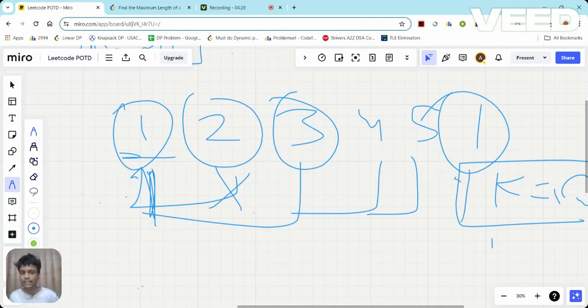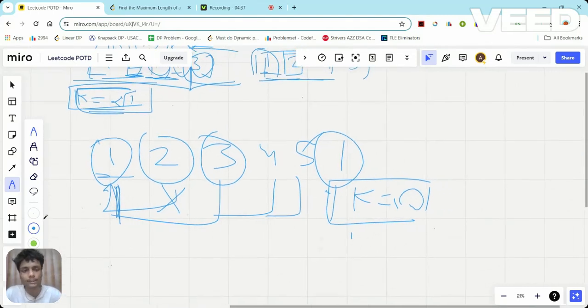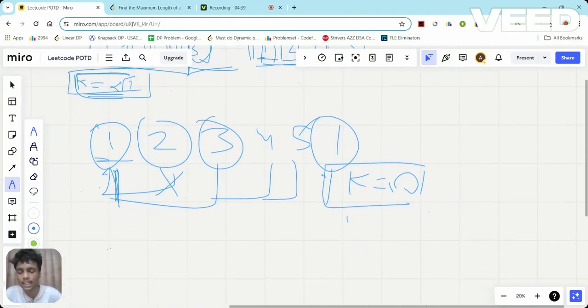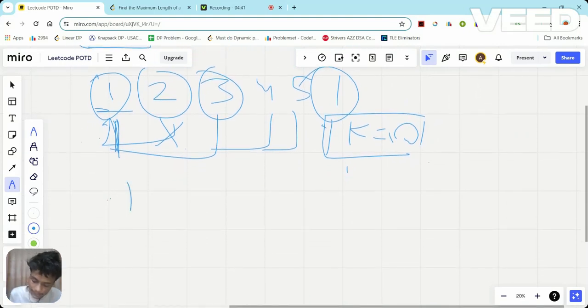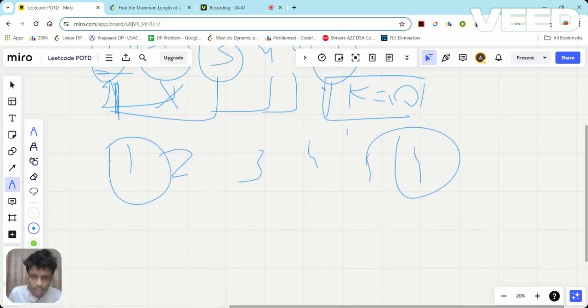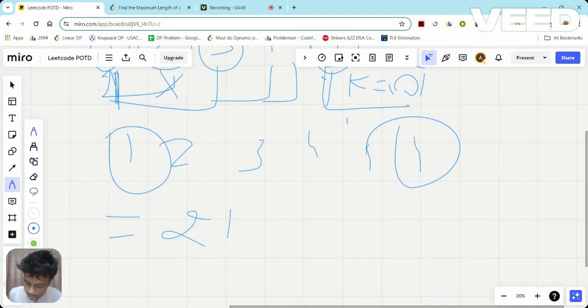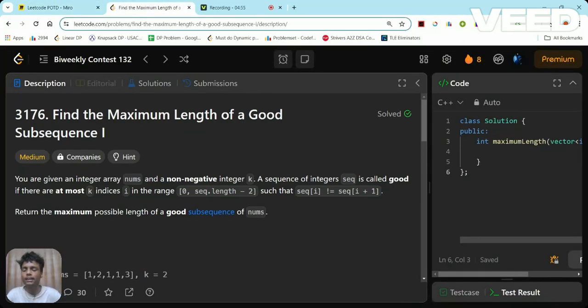So in that case, there is no relation to check k, what is the value of k and all. We need to think about the k when we are going to pick the distinct character, right? So this was the example test case, and in that case, what I am picking is only this one and this one. So the answer would be 2 for this case. The maximum length of the subsequence was only 2 in that case. So these are the example test cases.